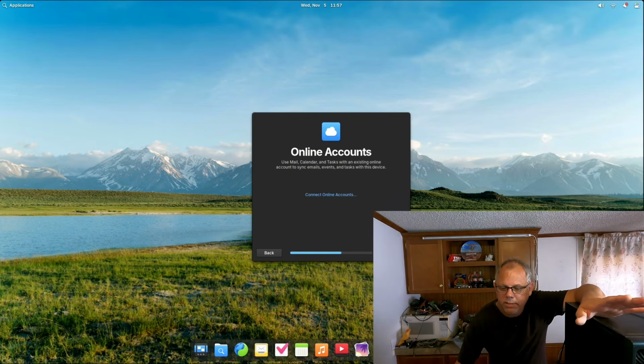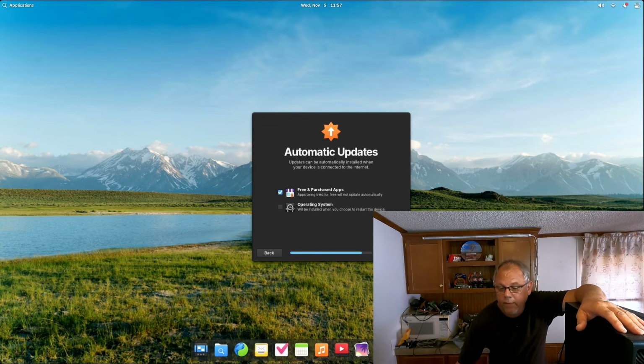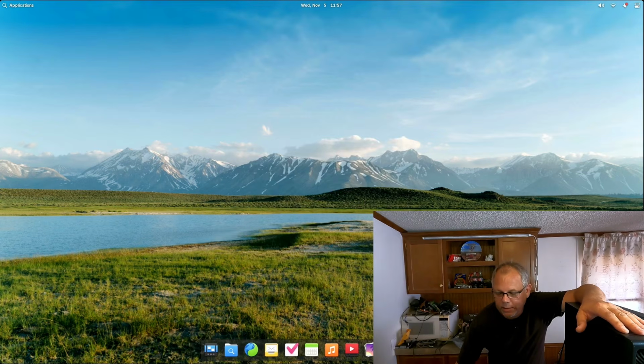Online accounts, use mail, calendar, and task. Pretty normal stuff. Get apps made for Elementary OS and reviewed by Elementary on the App Center. So that way you know that they're safe, right? Automatic updates, so free purchase in apps and operating system. So you check that and it'll update automatically. Ready to go. So let's get started.